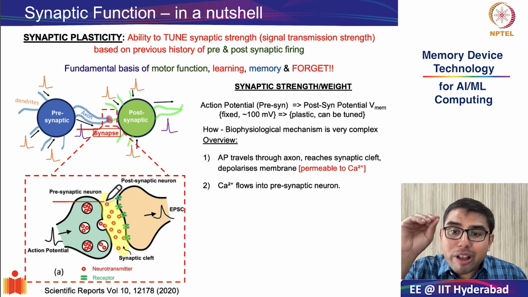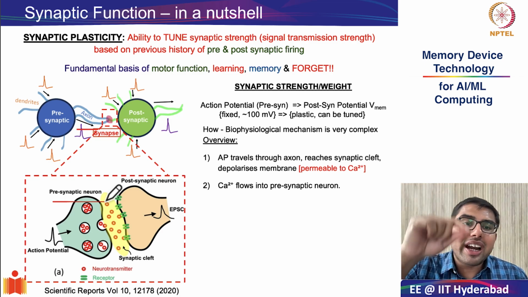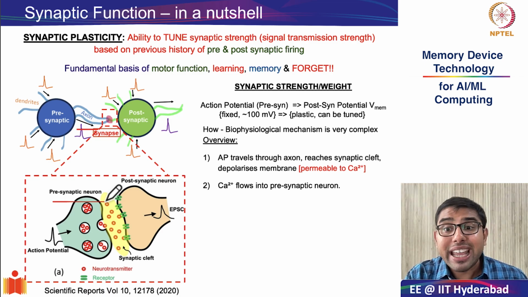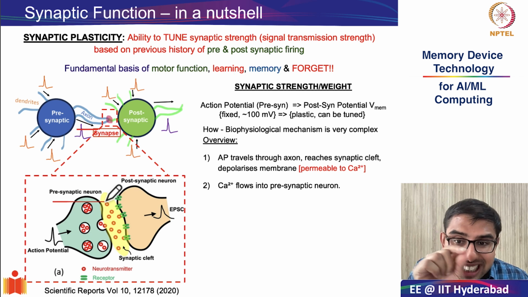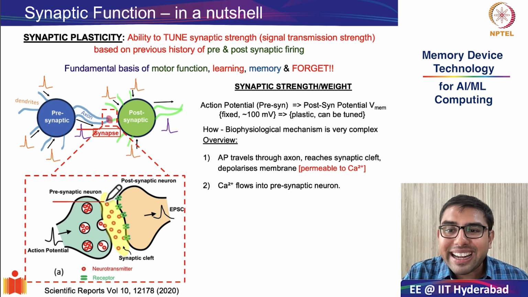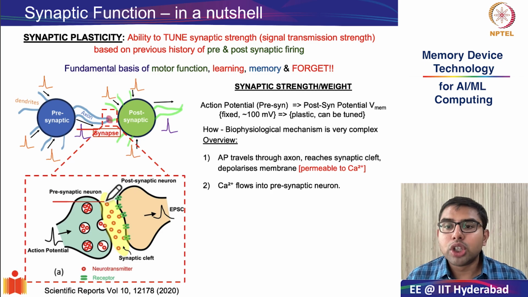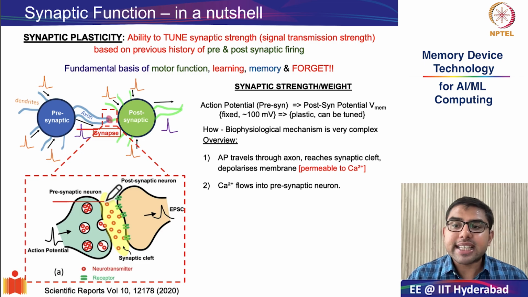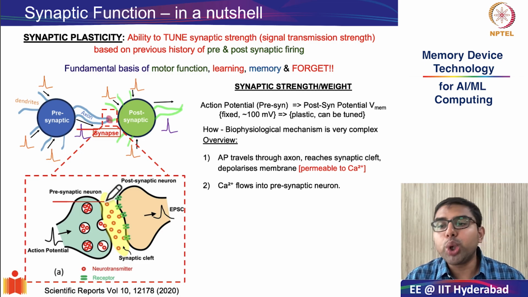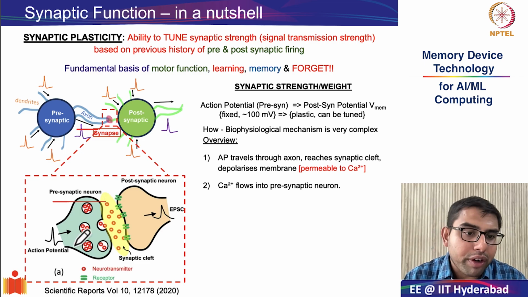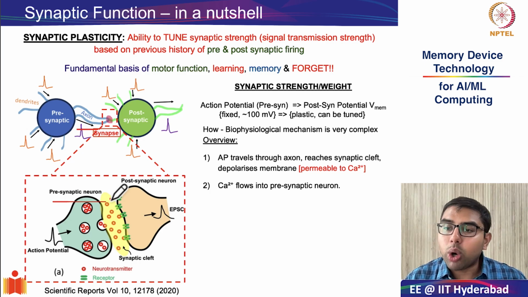So remember, during firing, we saw in neuron, sodium and potassium were important. In the case of the synapse or the synaptic cleft, the important ion is calcium. So the moment this happens, the channels open and calcium ions rush into the presynaptic terminal, which is also known as the synaptic cleft. So the synaptic cleft is here indicated by this yellow color.